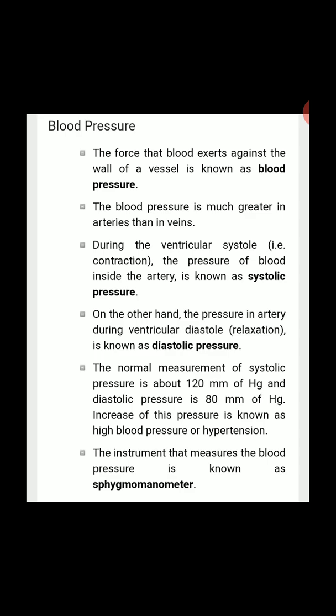So what is the difference between systolic and diastolic pressure? It is given here only. The normal measurement of systolic pressure is about 120 millimeters of mercury, and diastolic pressure is 80 millimeters of mercury. An increase of this pressure is known as high blood pressure, that is high BP or high tension.